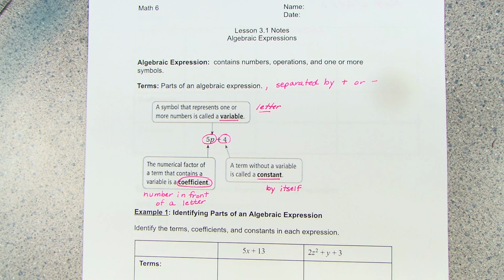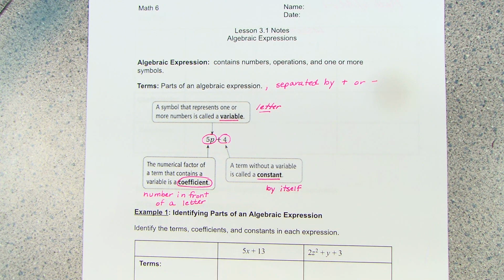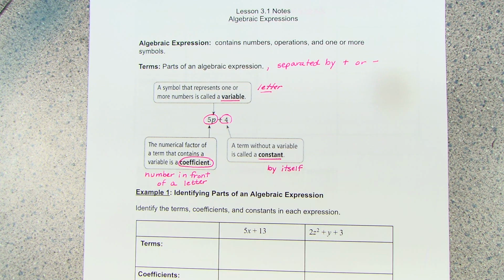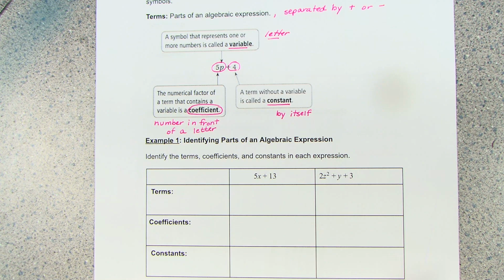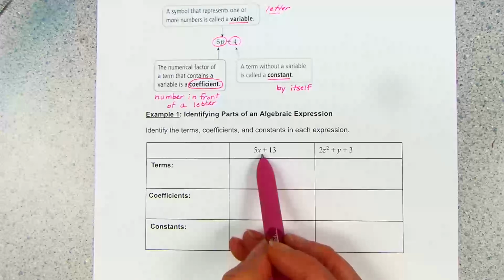There is a lot of stuff in there, and we will keep using that language so that it becomes more familiar. You'll also review that language again next year, and then you'll be using it a lot when you get to 8th grade and then to algebra. All right, so you have a long time to learn these words. All right, so let's start by just identifying those parts in an expression, all right?